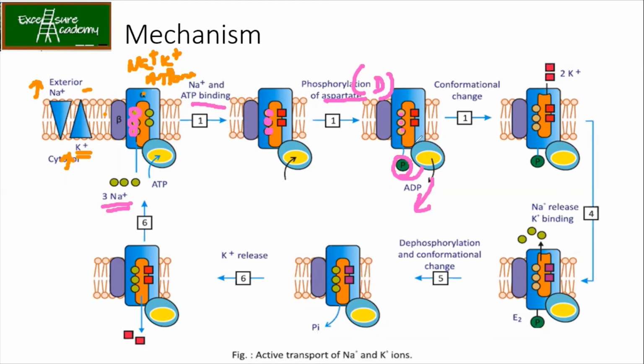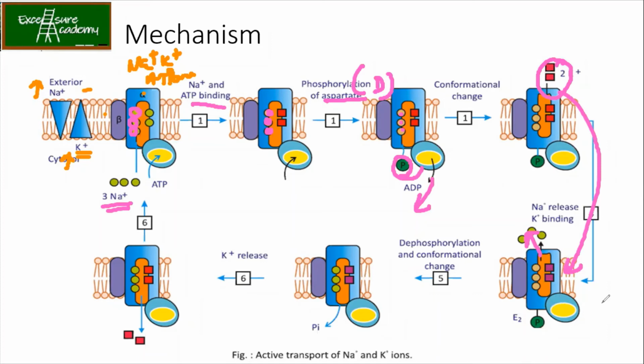Now what is happening? There is a change. Now the 2 K plus will come and bind. This will result in the release of Na plus. Once your 2 K plus is bound to the enzyme, it loses affinity for Na plus, so your Na plus has been removed. Now one more thing, just see over here.